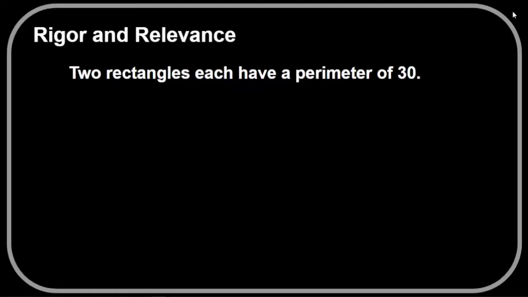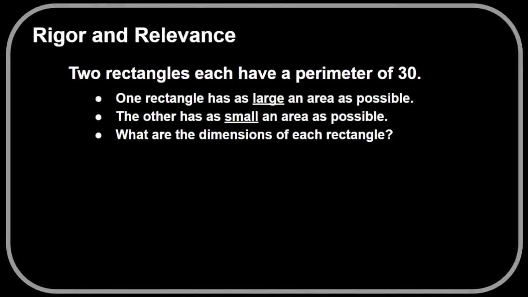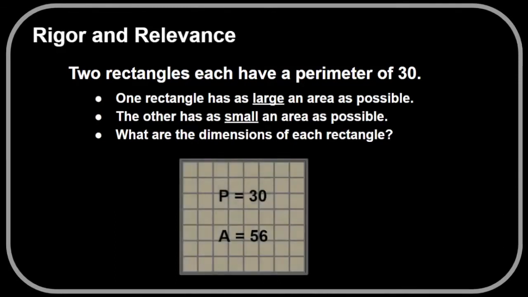As shown in the videos, it is important for students to discover the relationship between fixed perimeter and different areas. Encourage students to explore this concept by building 2 rectangles with a perimeter of 30, with one rectangle having the largest area possible and the other having the smallest area possible. Students discover that the more elongated the rectangle is, the smaller the area. As the rectangle becomes closer to a square, the overall area increases.